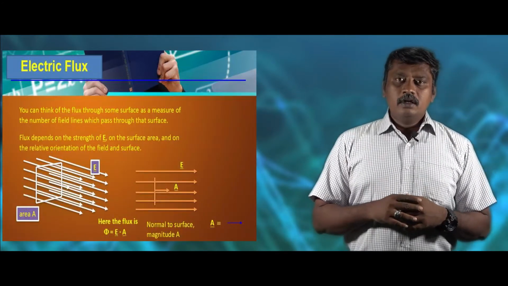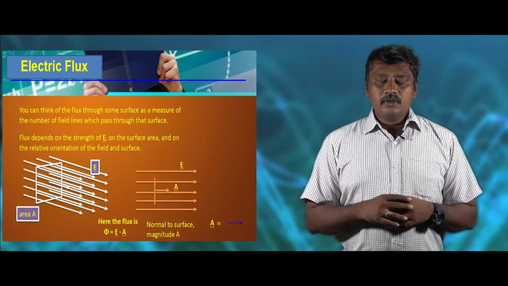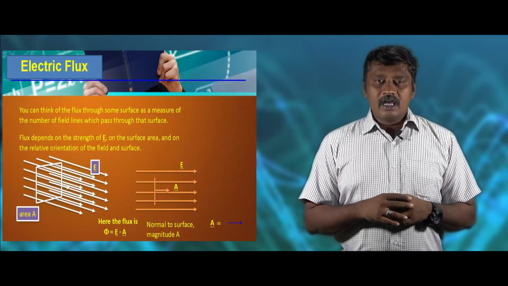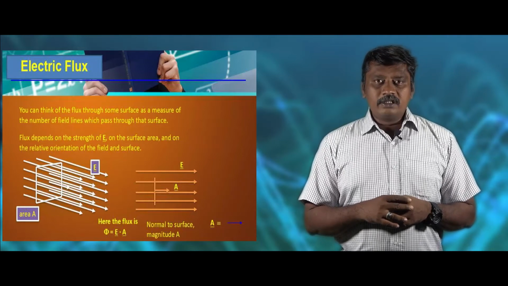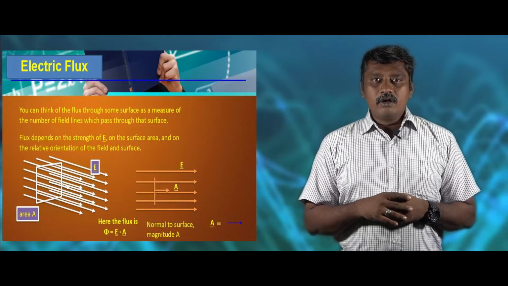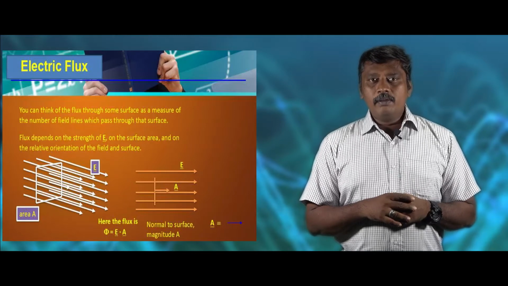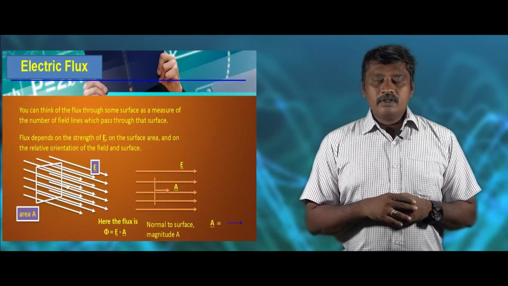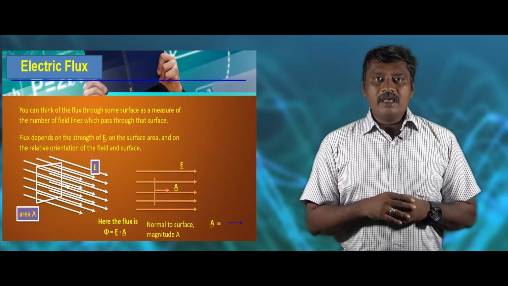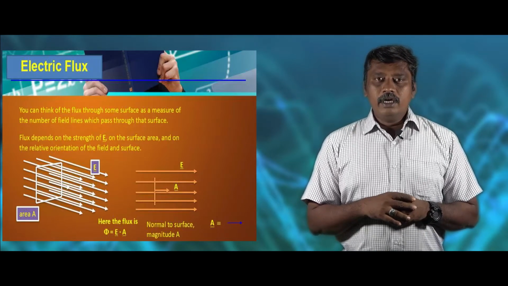The electric flux. To know about the electric flux, consider a surface of area A in an electric field E, with the surface perpendicular to the direction of the electric field. How many electric lines of force are crossing that surface? To find that, draw a normal to the surface, perpendicular to the plane surface. The normal and E make an angle theta. So the flux through the surface can be written as phi equals E dot A.